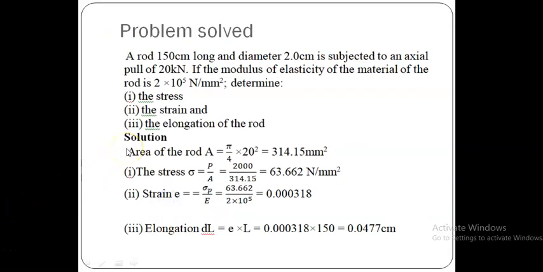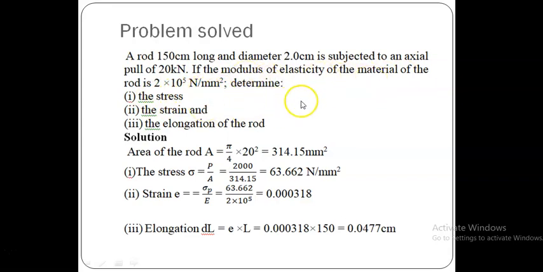Next, problem solved. Let us just try a small problem. A rod 150 centimeter long and diameter 2 centimeter is subjected to an axial pull of 20 kilonewton. If the modulus of elasticity of the material of the rod is 2 into 10 power 5 Newton per mm square. So what is the modulus of elasticity of the material?